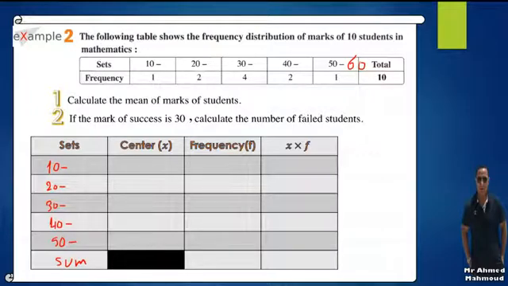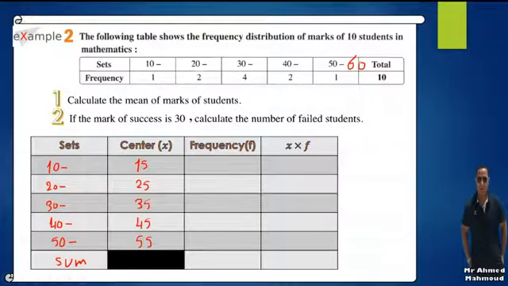Here we have 10 plus 20 over 2, which is 15, and 20 plus 30 over 2, which is 25. Now I got the first two centers, 15 and 25. From 15 to 25, it increases by 10, so I can add 10 each time: 15, 25, 35, 45, and 55.